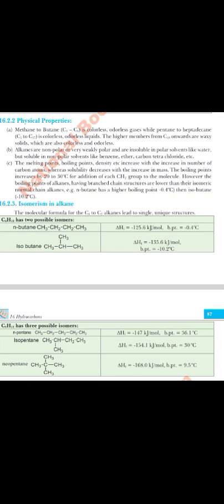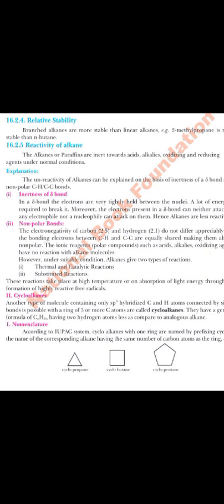Relative stability. People usually feel that branched-chain alkanes are more stable than linear alkanes, which are present in the form of linear chain structures. 2-methylpropane is more stable than n-butane. When it comes to the reactivity of alkanes, alkanes or paraffins are inert towards acids, alkalis, oxidizing and reducing agents at normal conditions. So you need to underline the statement. What are the normal conditions? What are the conditions at which alkanes or paraffins are inert? They are inert towards acids, alkalis, and this type of stuff.